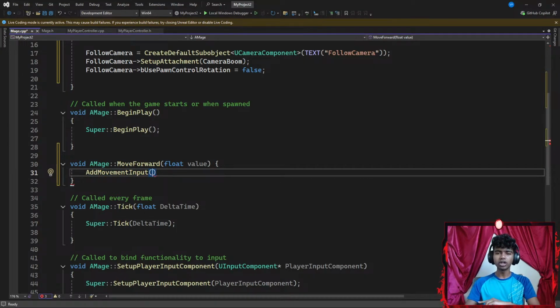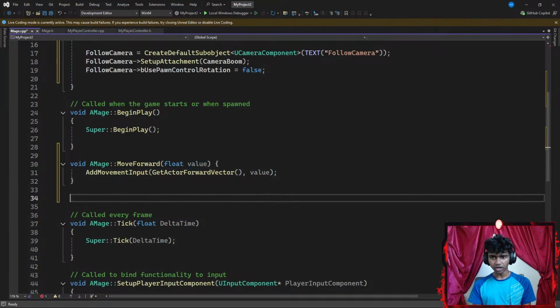First is going to be a world direction. Which way is my character facing? Is it forwards or is it backwards? I'm going to do that by getting something like get actor, and I'm going to get my actor's forward vector. So this actually tells me whether or not my actor is facing forwards or backwards. And then I'm going to require a scale value, which is going to be my value parameter.